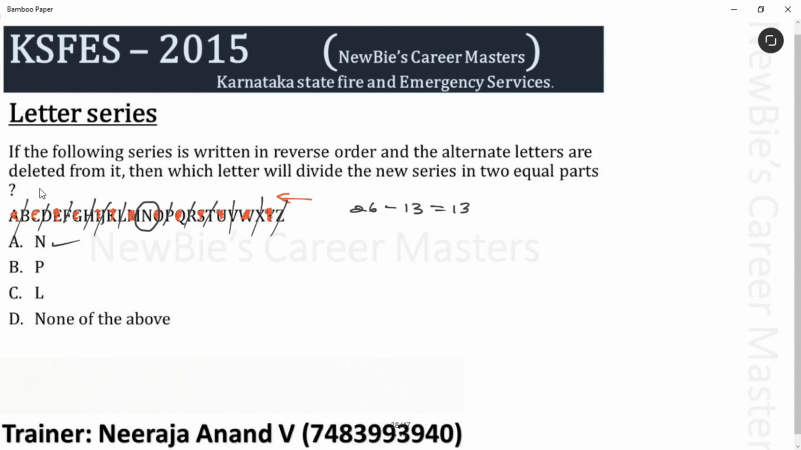For the same question, if we start from A, then we get M as the answer. Because these two are the middle 2 letters. Am I clear? 26 letters are there. Out of 26 letters, M and N comes in the middle. 13 and 14. If you start from Z, N is the answer. And if you start from A, M is the answer. I hope this is clear.